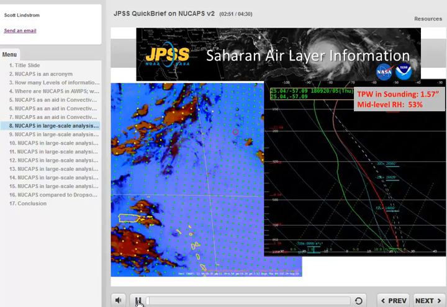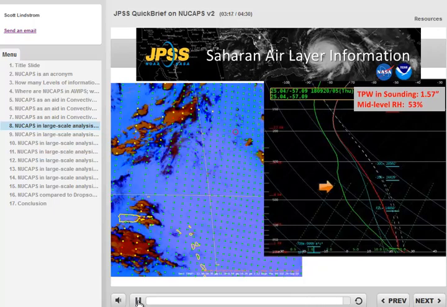NUCAPS data can help in data voids, such as over the ocean, or over land where radiosonde information is not present. Because NUCAPS gives swaths of data, it's useful to analyze large-scale features, such as the Saharan air layer outbreak here that shows up as a pink hue in the dust RGB over the open Atlantic north and east of the Lesser Antilles. The red dot shows where the sounding on the right originates.